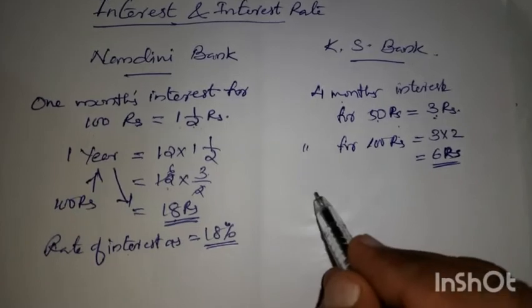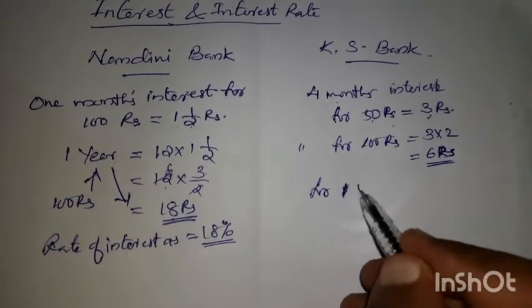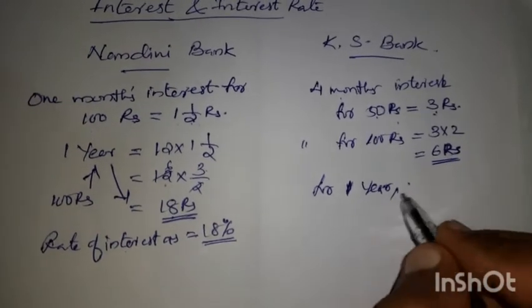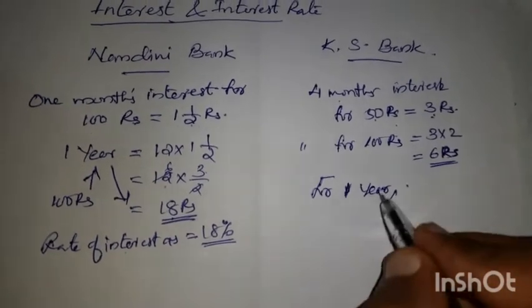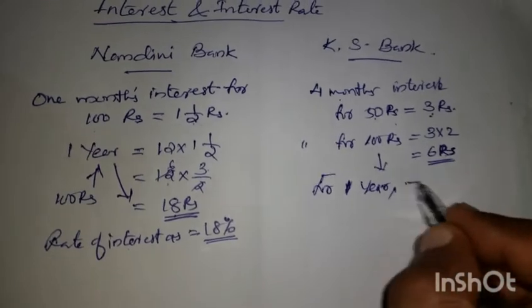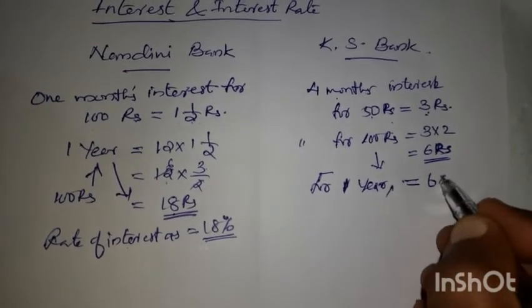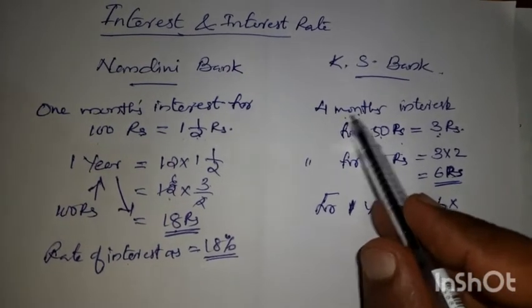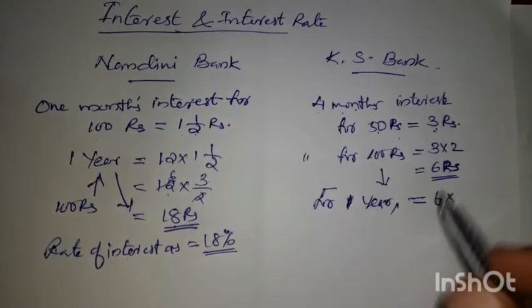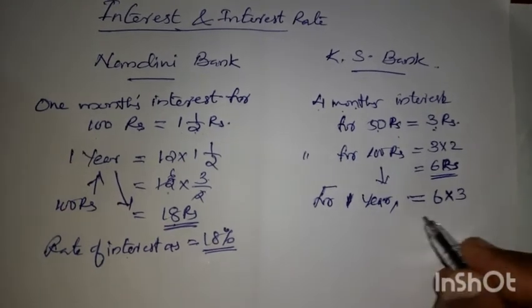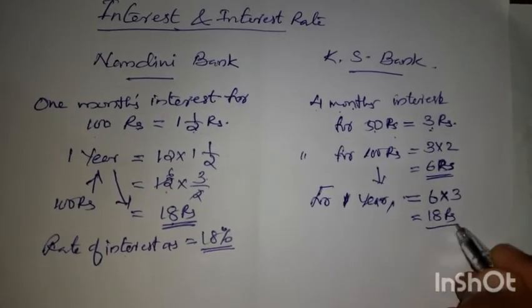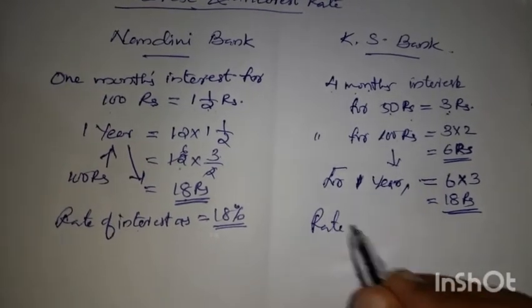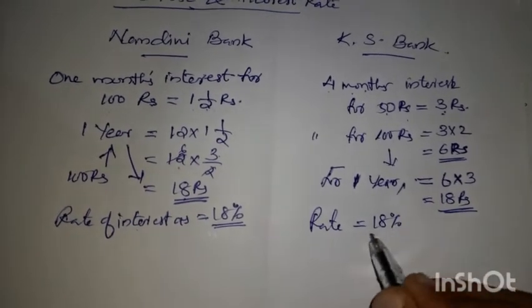Then for 1 year. For 100 rupees for 1 year, how much? Okay, 100 rupees for 1 year is equal to 6 into 4 months. So in 1 year, how many times? 3 times. Okay, 4 3s are 12. So for 1 year, 6 into 3 is 18 rupees. Okay. So the percentage rate of interest is how much? The rate is equal to 18% itself.